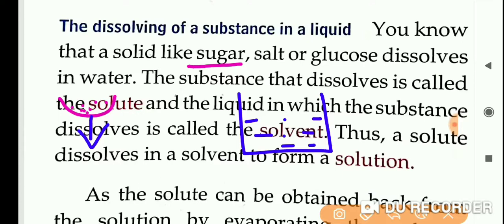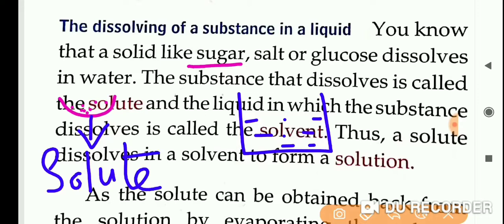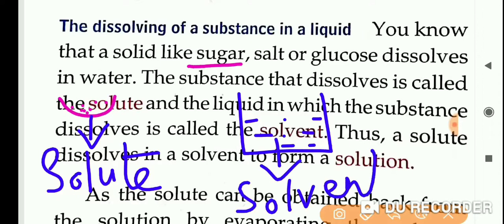The substance which is dissolving is called a solute. And the substance in which you are going to dissolve, for example water in which you dissolve the sugar, is known as solvent.